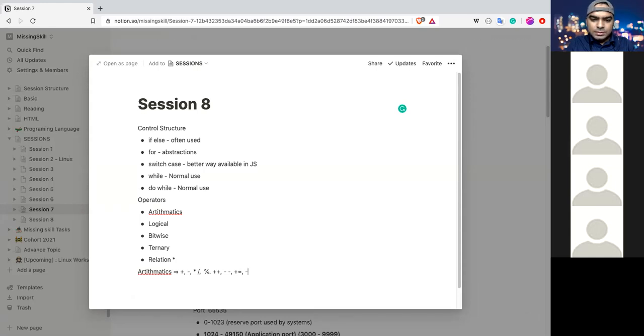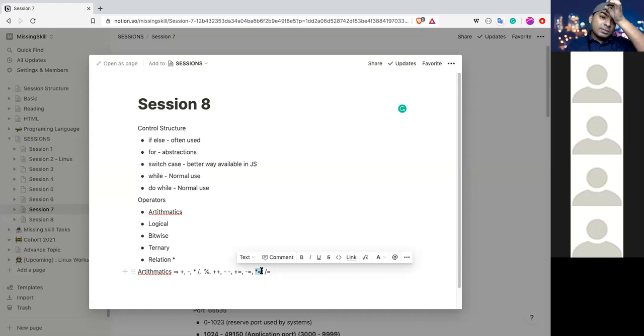Do we have this? Yes, sir. So what does this do? It multiplies and assigns to the same value, the left value. It will do the multiplication with the left value and assign it again to the left value. The same way with the logical.